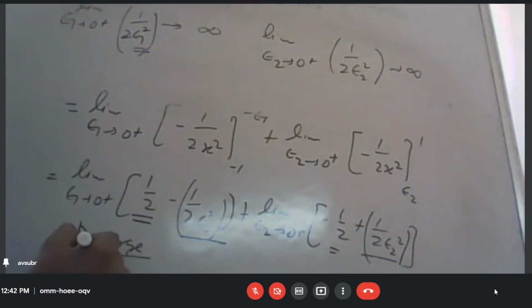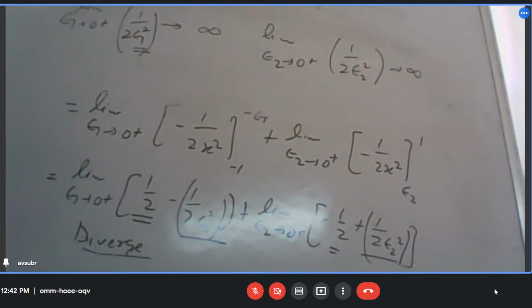Sir, what if x is to the power of something which is less than 1? Then it will converge, I think. So, when? Like 1 by x to the power 2 by 5 or 2 by 6, when the power is less than 1.